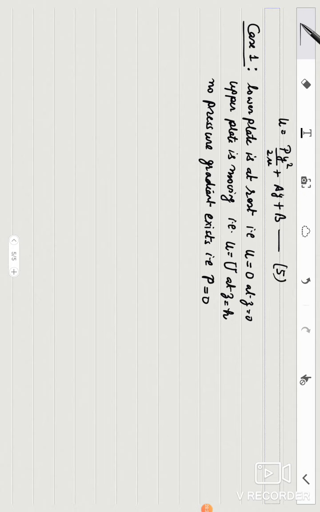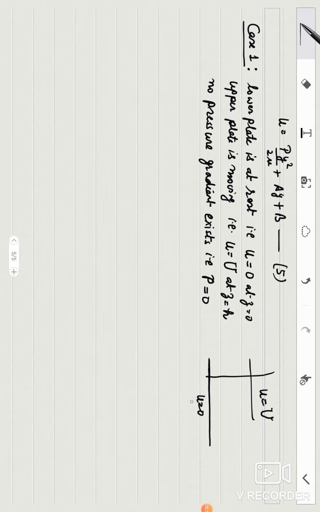At this stage, I would like to tell you about the no slip condition. These are your plates. This is u is equal to 0 and this is u is equal to capital U. Now, the no slip condition says that the fluid which is just adjacent to the plate will also move with the same velocity. It is not possible that the plate will slip over the fluid or the fluid will slip over the plate.